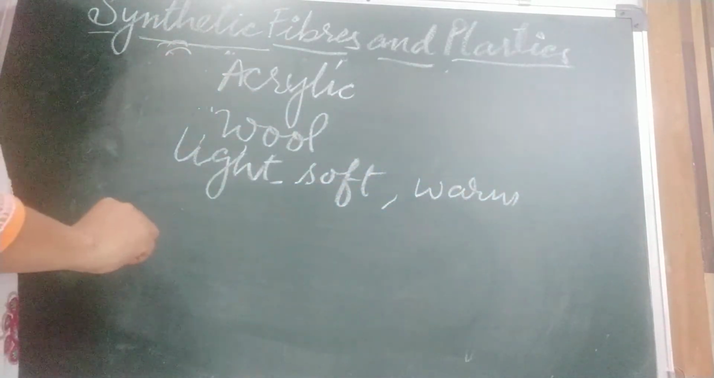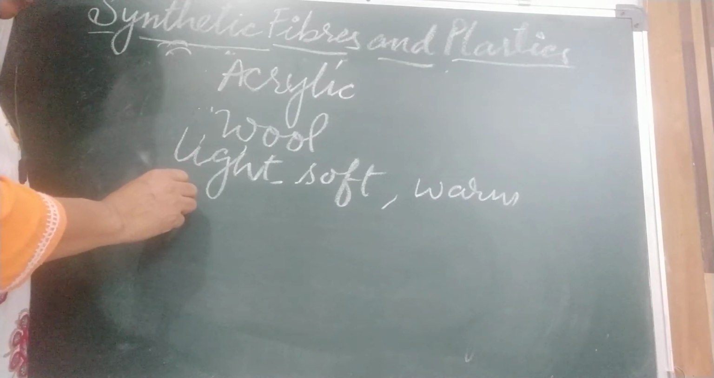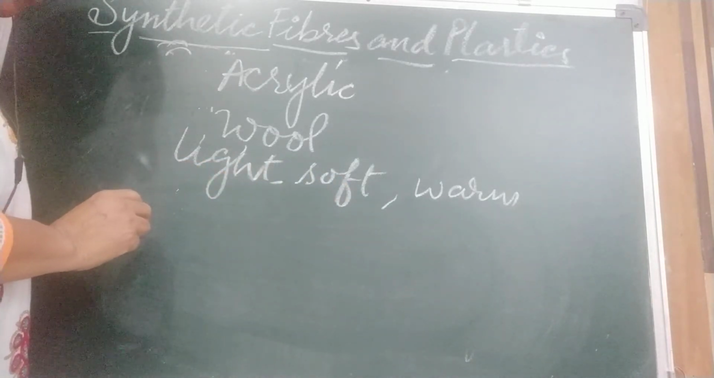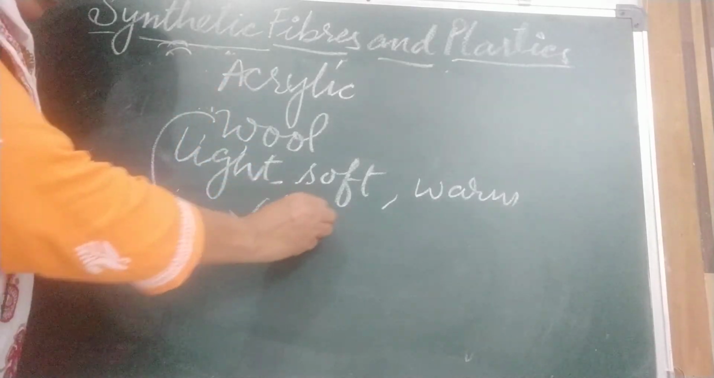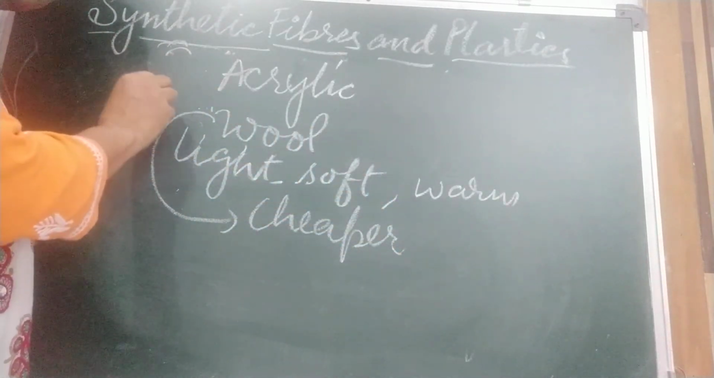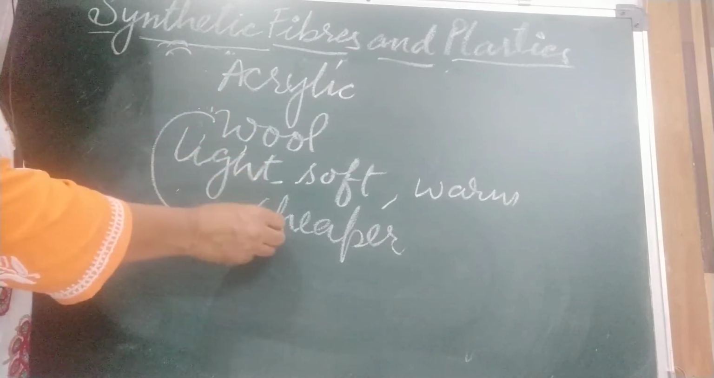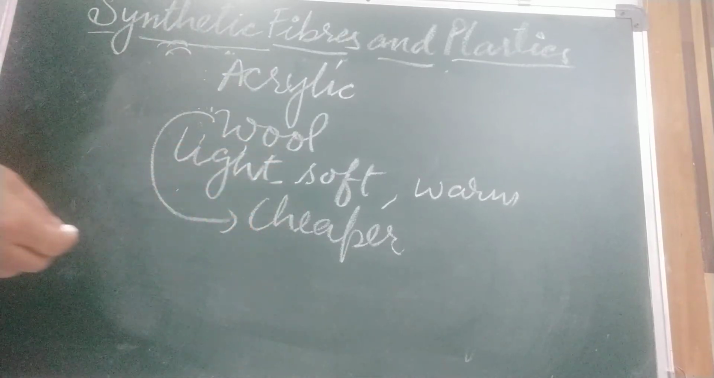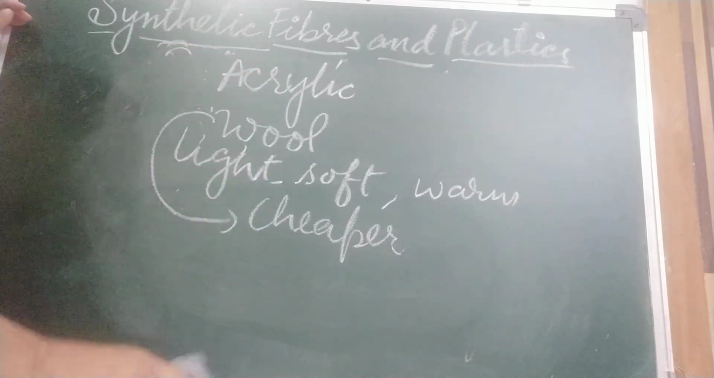And one thing, it can be dyed very well in a variety of colors. Clothes made from acrylic are cheaper than wool. In the market, pure wool, which we get from animals, is very costly, costlier than acrylic. So nowadays, because it protects us from the cold, people generally go for acrylic.